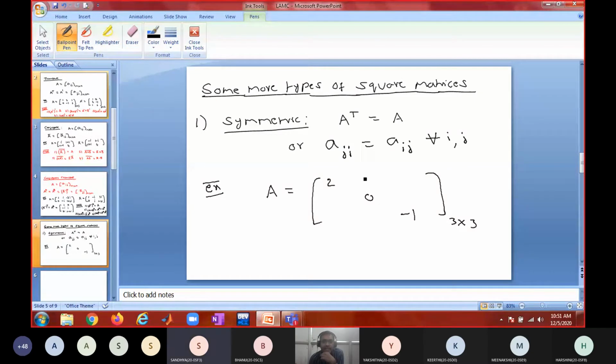If I write 1 plus i in the first row, second column, the same element I place in the second row, first column. Similarly minus i in the first row, third column and third row, first column, and 3 in the remaining positions. Do you agree? That is how we can construct a symmetric matrix.